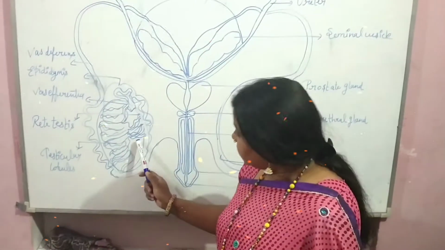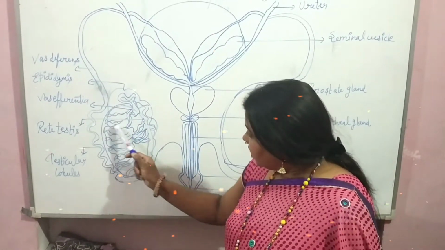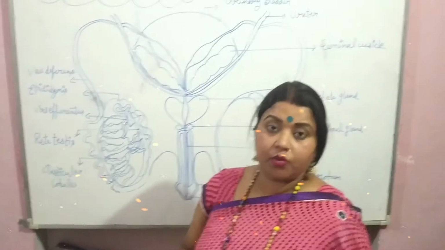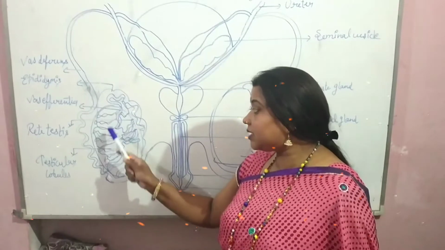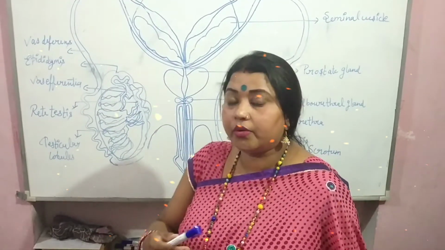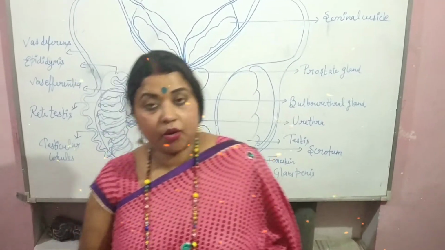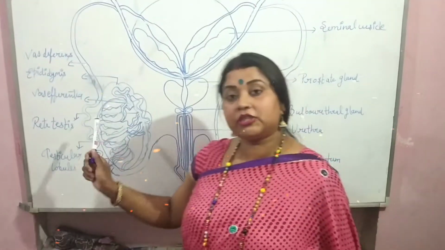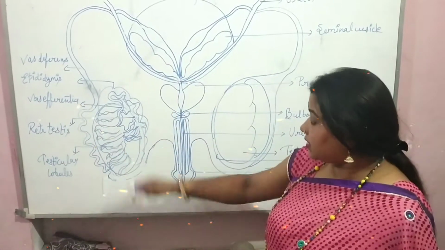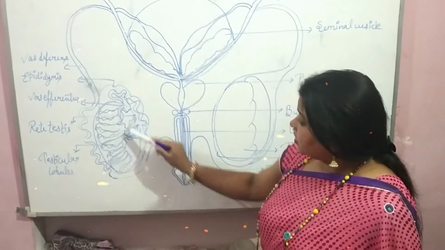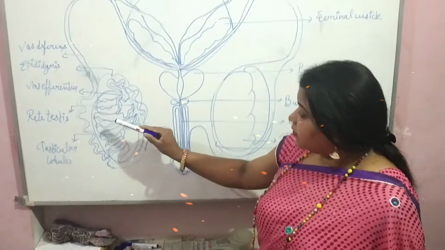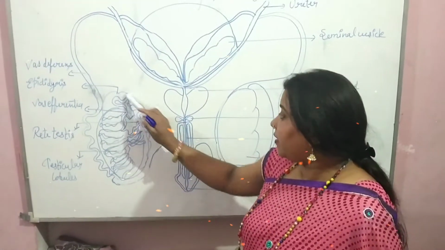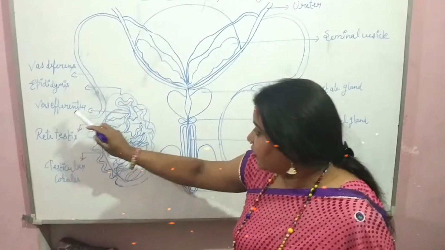Now inside the testes there are approximately 200 to 250 testicular lobules. Inside each testicular lobule there are one, two, or a maximum of three coiled structures. They are called seminiferous tubules. In seminiferous tubules sperm production takes place. Later we will discuss this. Now these seminiferous tubules present inside the testicular lobules open into the epididymis through the vasa efferentia.